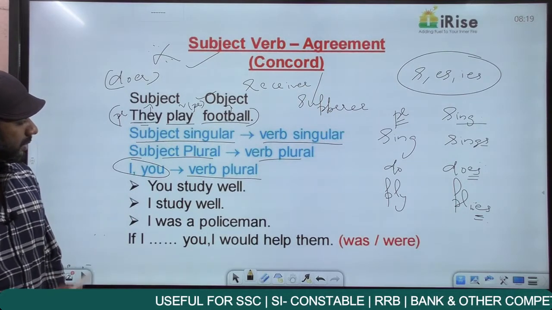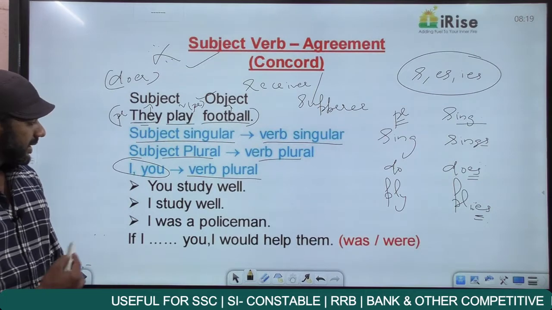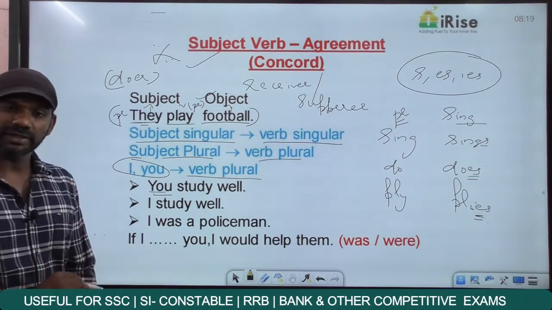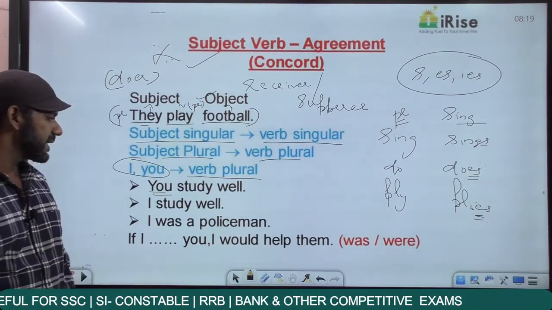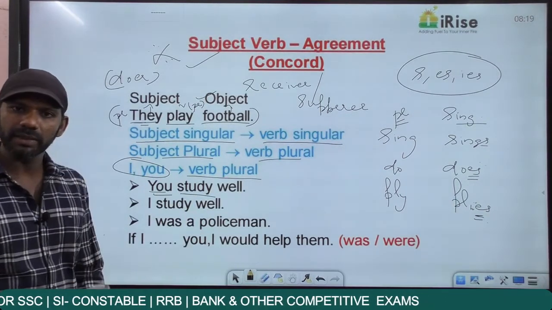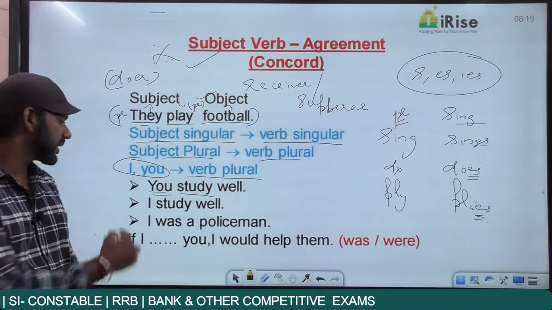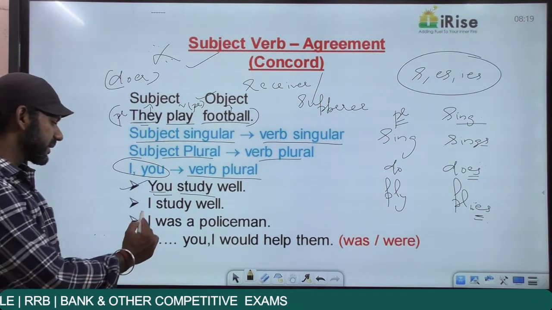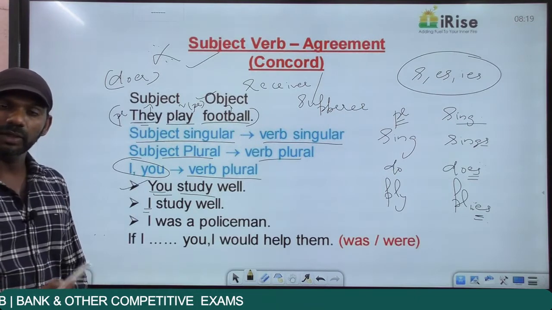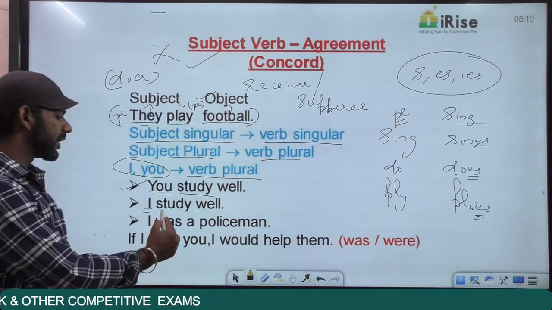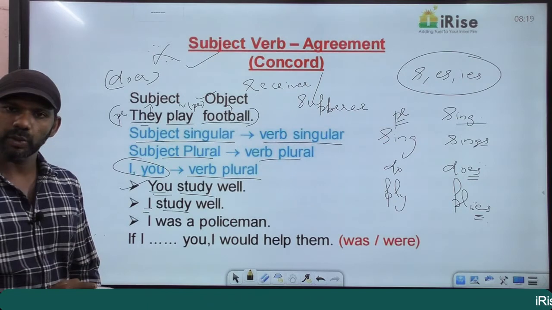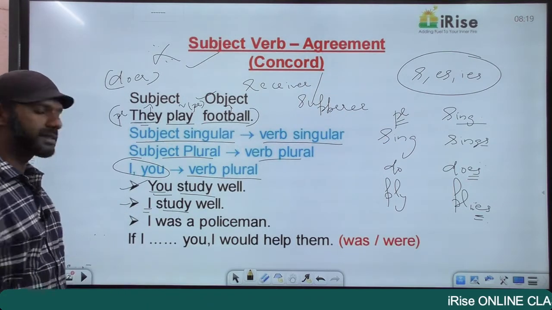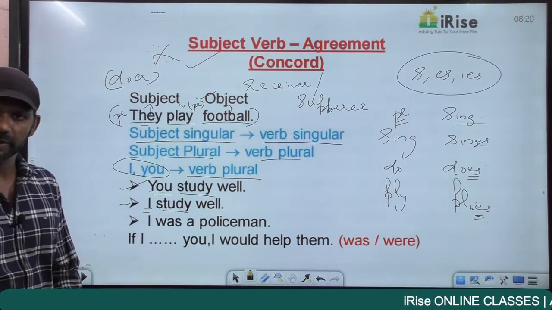Come to statement now. You study well. The subject here is you. And with you, the verb must always be plural. Study is a verb here, plural, because no s, no es, no ies, grammatically fine. I study well. Same thing. The subject here is I. With I also, the verb must be plural. The verb here is study. No s, no es, no ies. So study becomes a plural verb. So with I, the verb is study, which is a plural verb, completely fine.